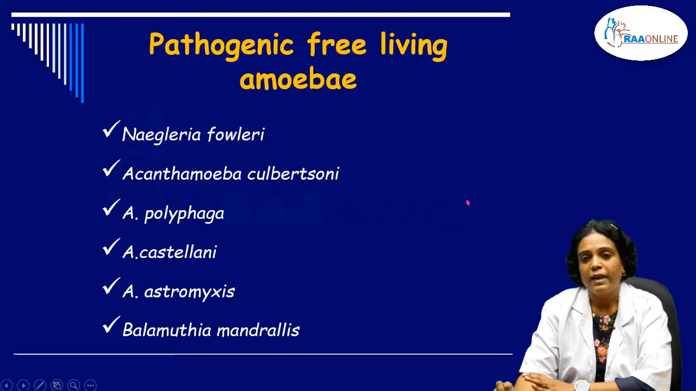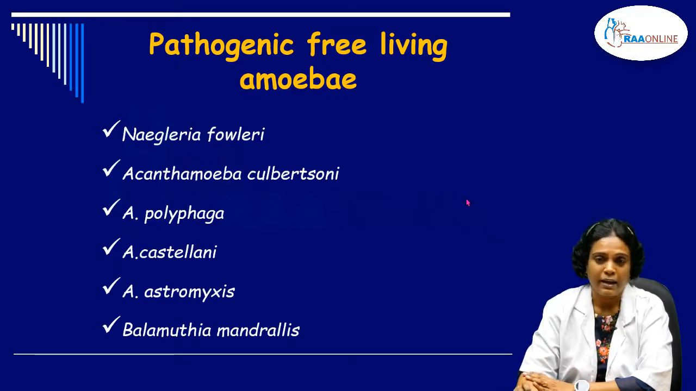And we also have a few pathogenic free-living amoebae, which include Naegleria fowleri, Acanthamoeba. An important species of Acanthamoeba is Acanthamoeba culbertsoni, and also we have Balamuthia mandrillaris. So these are the three main pathogenic free-living amoebae which can cause meningoencephalitis or granulomatous amoebic encephalitis. This we'll see separately in the central nervous system infections.